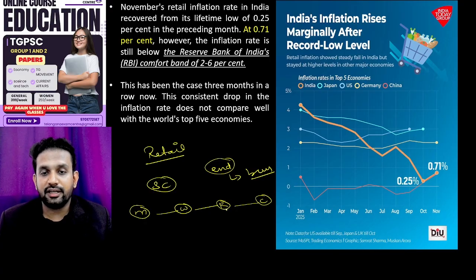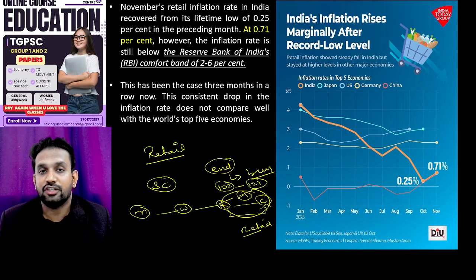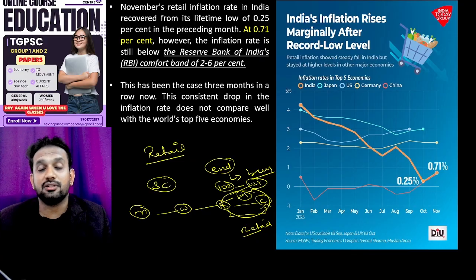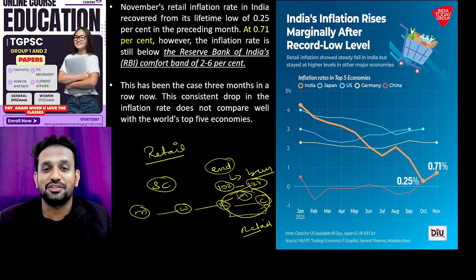So from the retailer, whatever the retail price is on which the consumers actually buy, that is called what? Retail price. And if there is an increase in prices at this particular level, then we call it what? Retail inflation in our country. Suppose a Parle-G biscuit you are getting at 10 rupees, and after 6 months you are getting it at 12 rupees, then it is called what? Retail inflation.